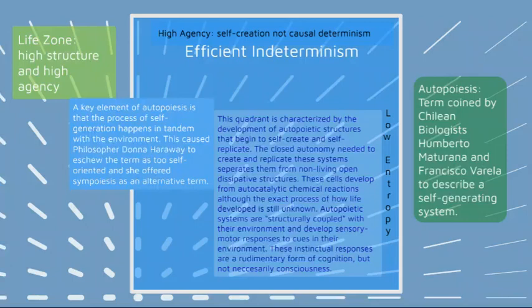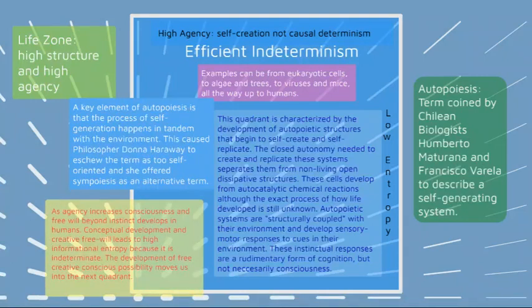This caused philosopher Donna Haraway to eschew the term as too self-oriented, and she offered sympoiesis as an alternative term to demonstrate that these things aren't just developing on their own, but they're developing in tandem with their environment. Examples can be from eukaryotic cells to algae and trees, to viruses and mice, all the way up to humans.